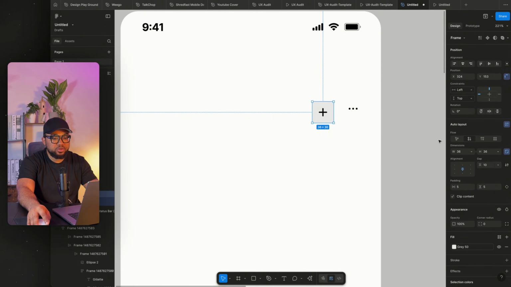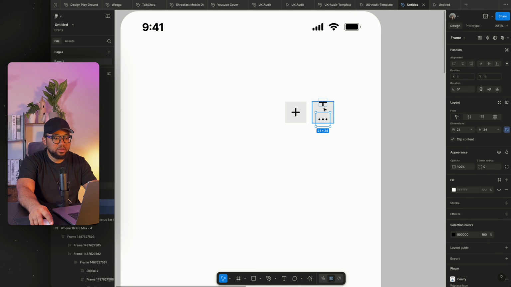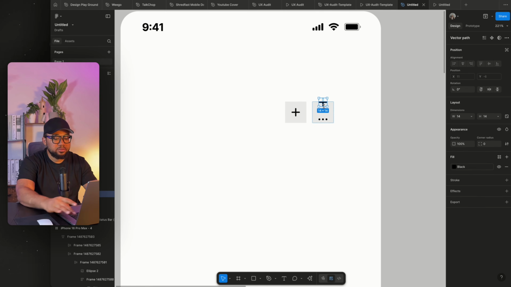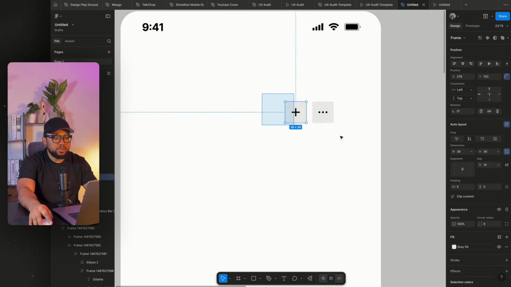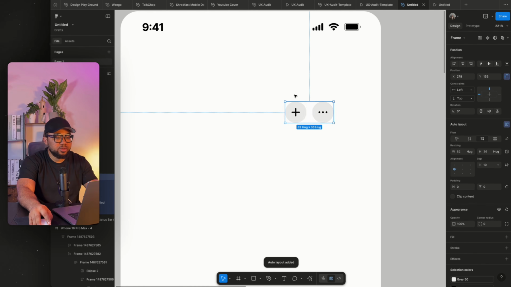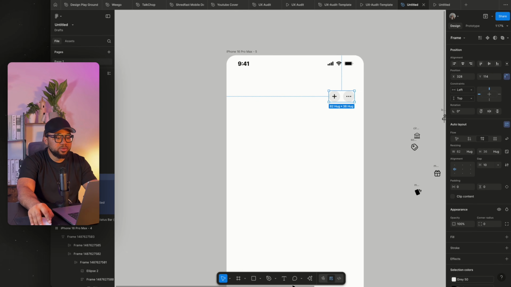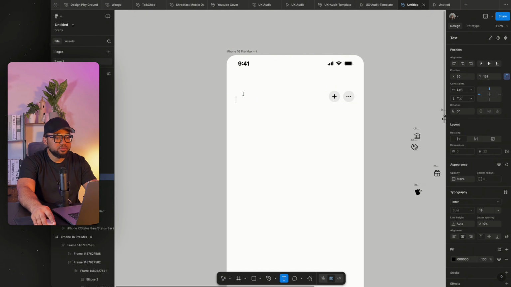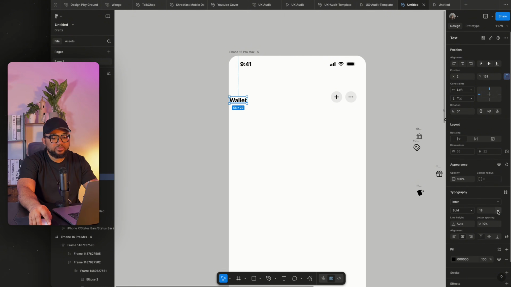And the next thing I'm going to do is duplicate it, get the more inside here, then get rid of this. Now select the 2 of them and give it a full corner radius. Once that is done, I'm going to add auto layout to group 2 of them together. Then the next thing I'm going to do is type the wallet. So wallet. Once I have that, I'm just going to increase it all the way to 32.